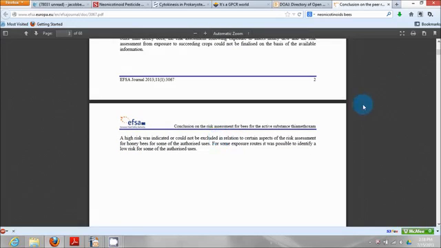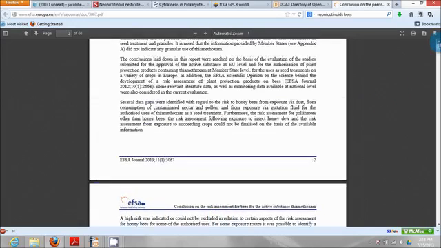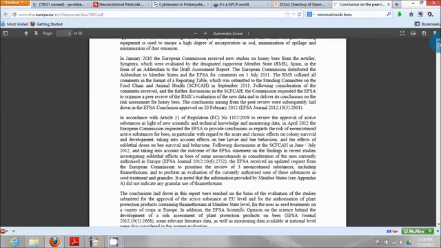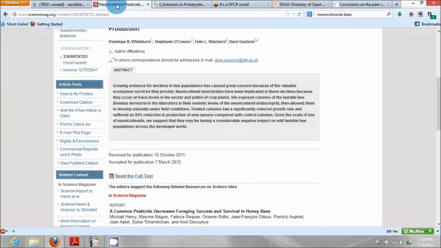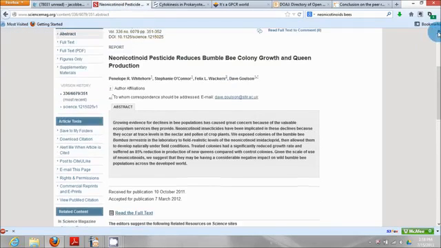So now I'm seeing that this report was legit, the research that was done on the danger to honeybees, but I haven't actually seen the research itself yet. I'm going to jump ahead. I actually did find the actual article they're citing at one point. Neonicotinoid pesticide reduces bumblebee colony growth and queen production. And this is one of two reports that are available. Again, here's the abstract, and we can read the full text. But the conclusion's right here.